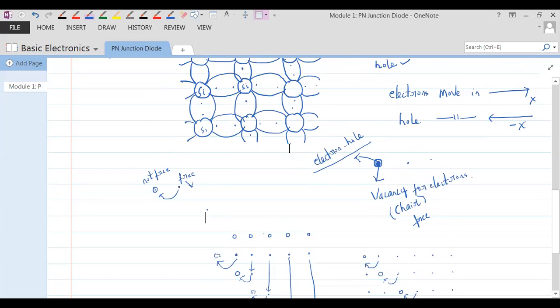Electrons move, but the holes seem to move in the opposite direction, just for explanation's sake. You are all engineers or would-be engineers, so if somebody asks you whether the holes move as the electrons do, you should say no, they just seem like they are moving, but actually it's the movement of electrons which results in the current.